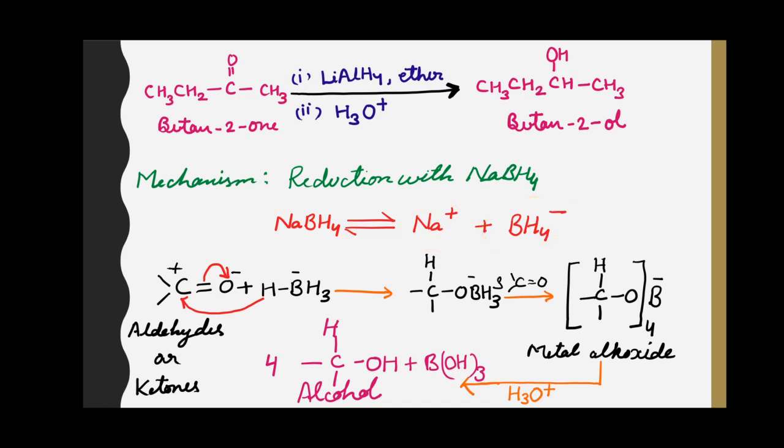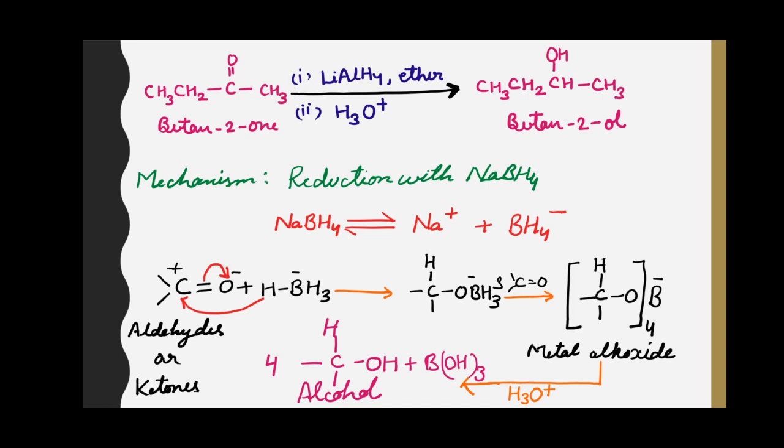In the presence of borohydride, the carbonyl group of the aldehyde or ketone undergoes nucleophilic attack by hydride ion, and the shared pair of electrons between carbon and oxygen gets shifted towards the oxygen atom, which causes a partial negative charge on the oxygen atom and partial positive charge on the carbon atom.